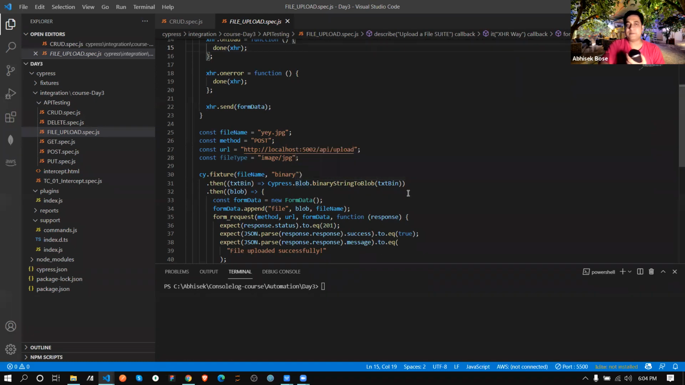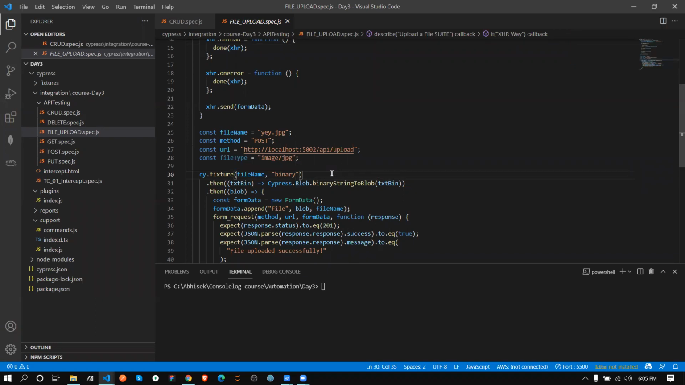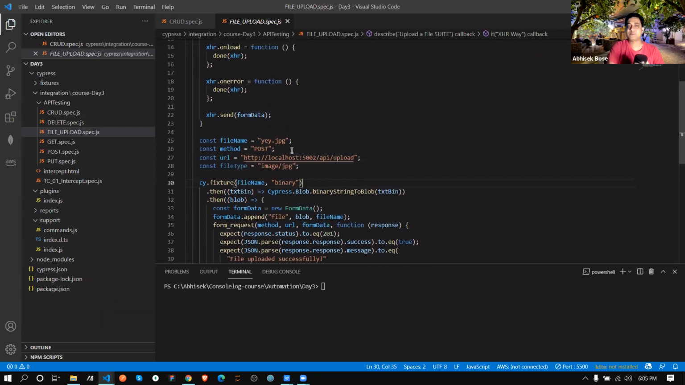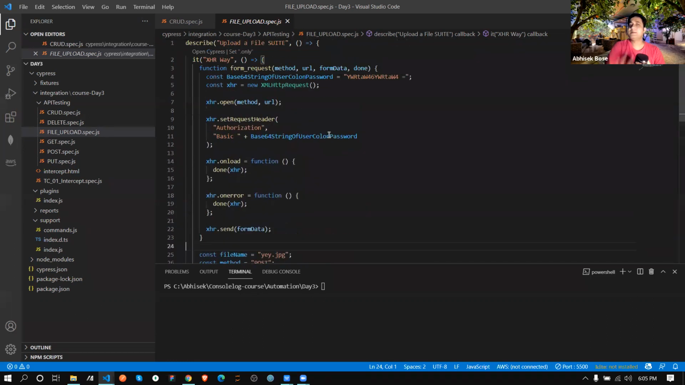So this file format is basically called blob, but it is very rare through API. You need to test this file upload because your developer has already integrated that API into your UI. So whatever you have already learned is enough. But for your help only, if any scenario comes, that's why this code is there. Okay, no need to focus on it right now.